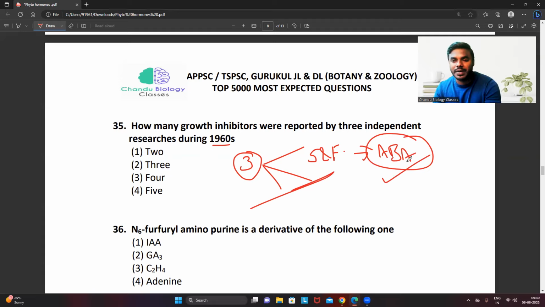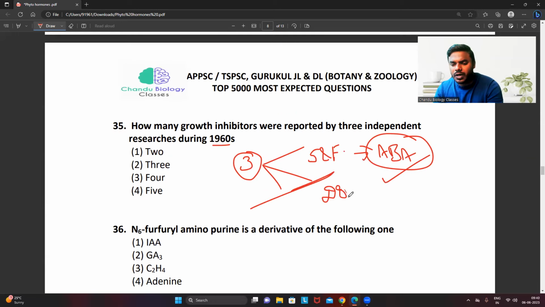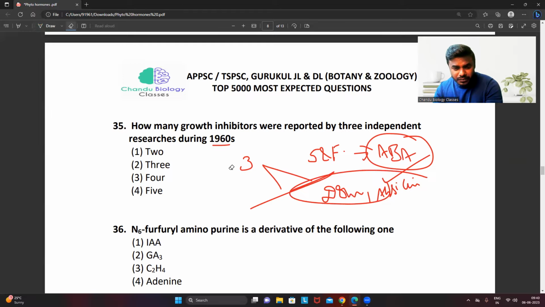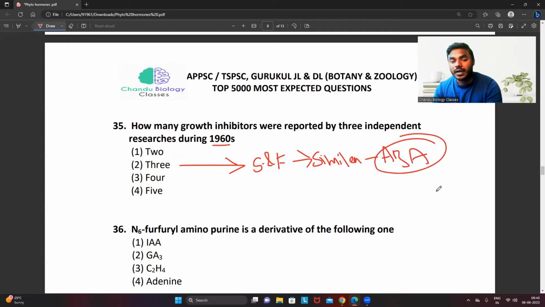They have given a common name, abscisic acid. Right. So what are those 3 names? Dormin, abscicin. There is another compound, I forgot it. I will explain in the lesson. Those 3 inhibitors were isolated by 3 different scientists from different laboratories. But what they observed, those 3 inhibitors are structurally and functionally similar. That's why they have given the name abscisic acid. Not to get confused with that particular point. Answer is 3.